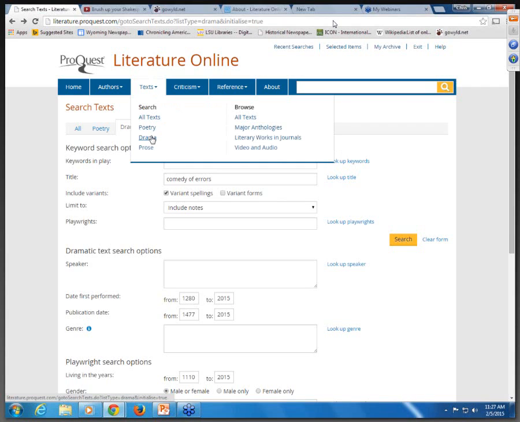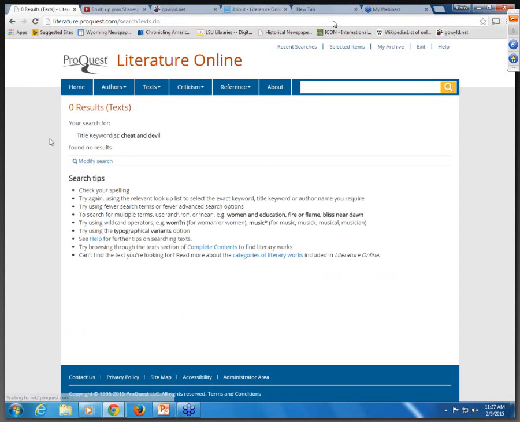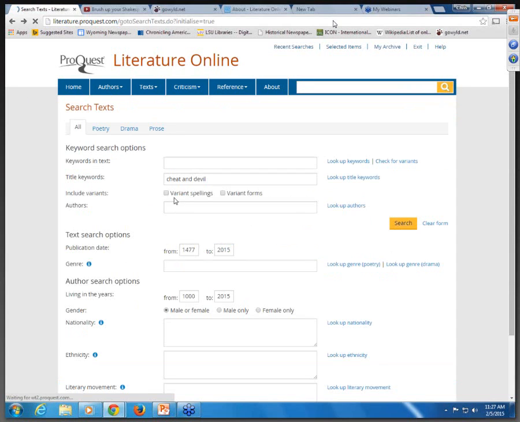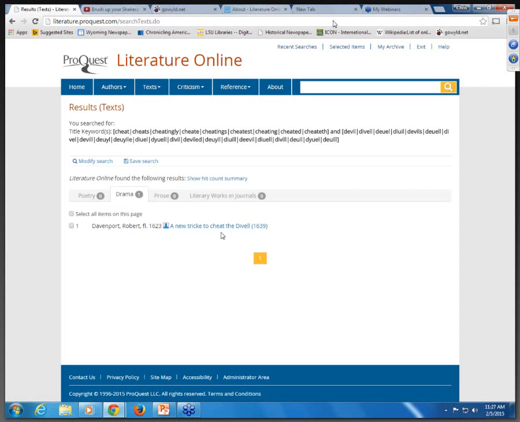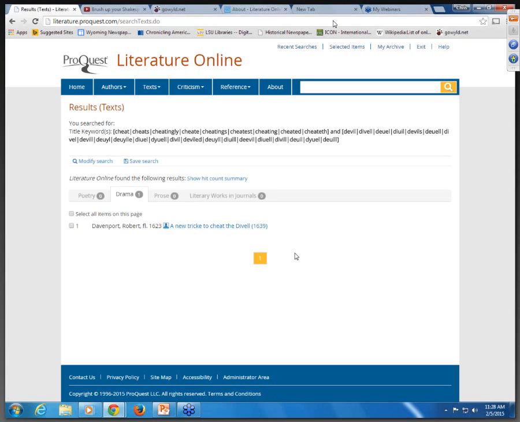So let's go back up and we're going to search in our text, alt text now, and just look at another. We're going to do title keywords again, and I'm going to do a Boolean search. This time I'm not going to check my boxes, just to show you, you do get an error message here and it gives you some ideas to use, but I'm going to go back and I'm going to check variant spellings and variant forms and launch search. And notice that trick is spelled with an E and devil is D-I-V-E-L-L in this. So it really makes a difference in using those two check boxes.